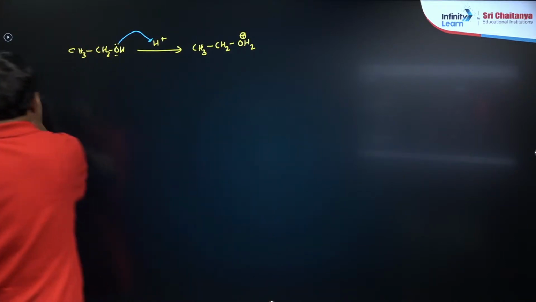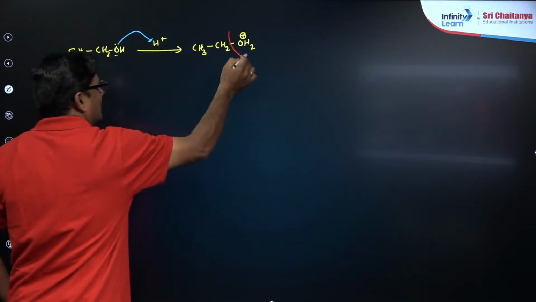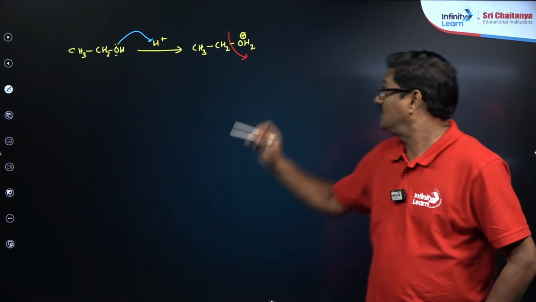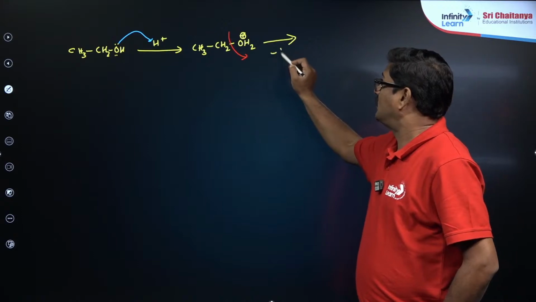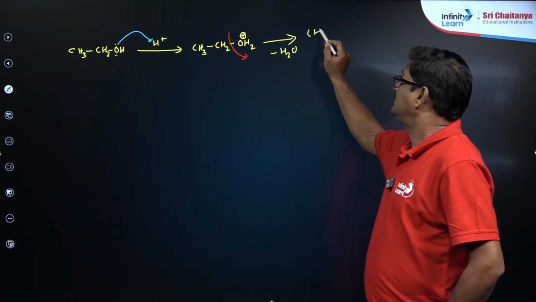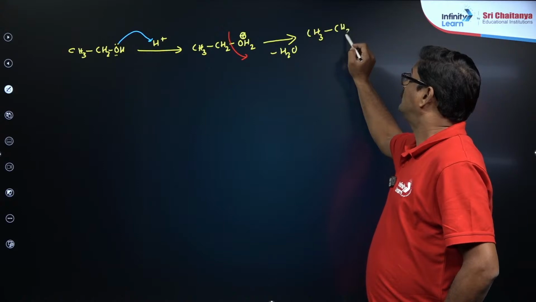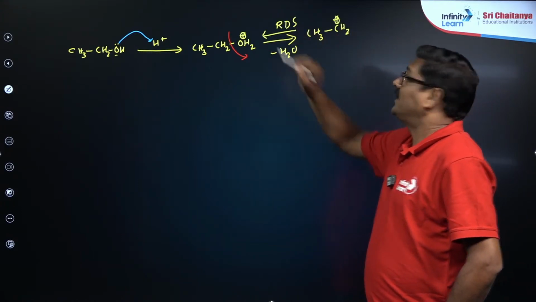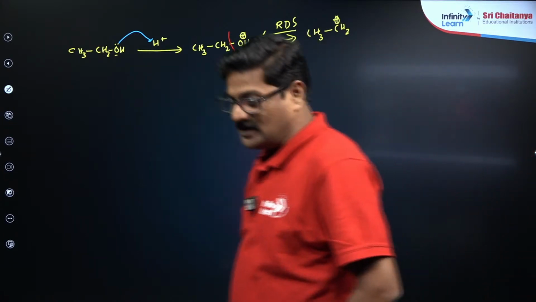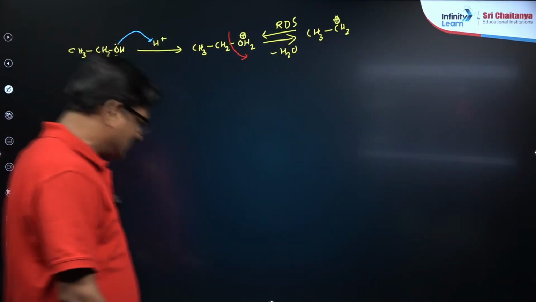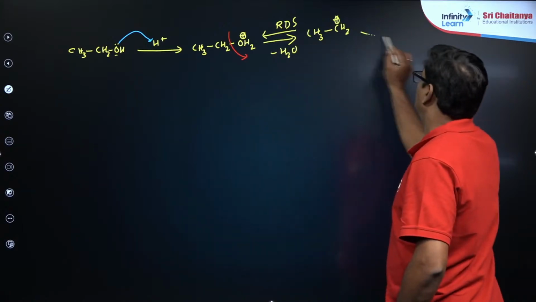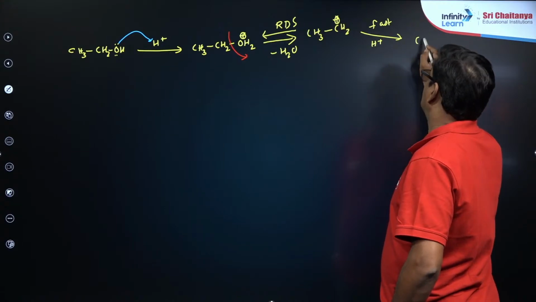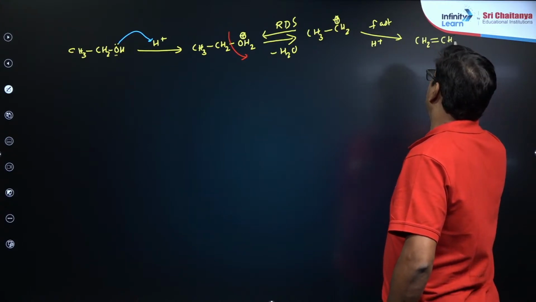This protonated alcohol is going to lose its water molecule to give us its corresponding carbocation, CH3 CH2 plus. Formation of a carbocation is the rate determining step, and it is going to be the slowest step. Then this carbocation loses its proton. In this step, H plus is lost, so you are going to get CH2 double bond CH2.